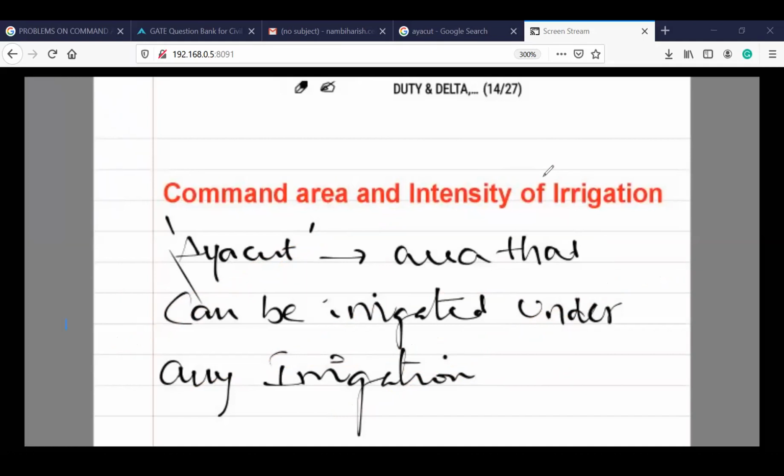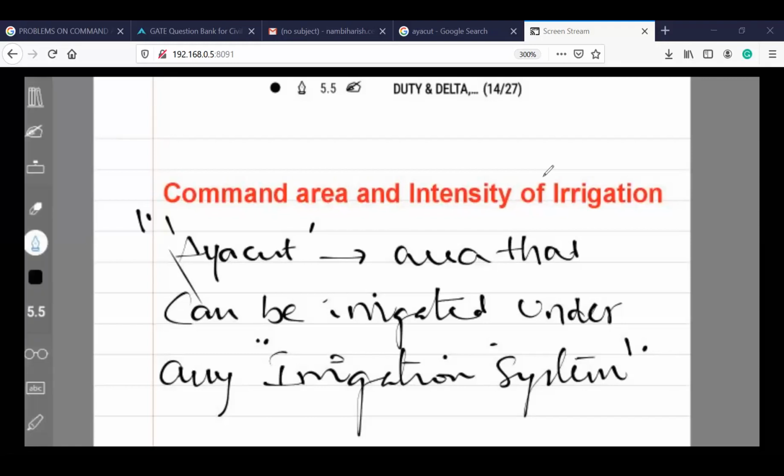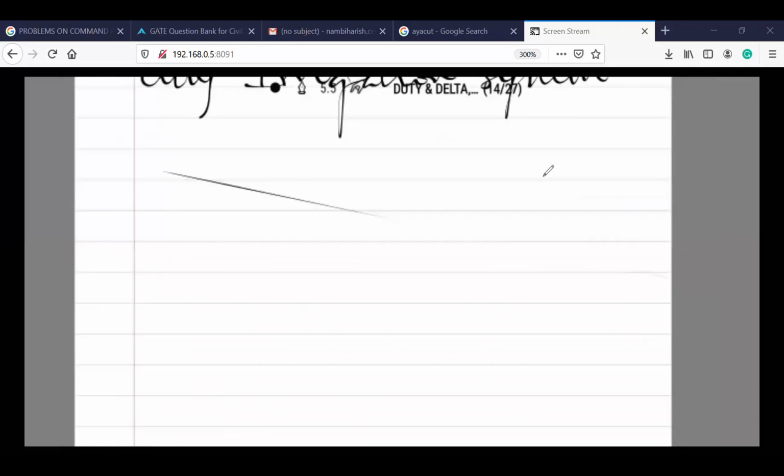Right. So come back to the session, please. So that is the irrigation command area. The command area is defined as the area that can be irrigated under a particular irrigation system. So how much area you can irrigate by constructing or implementing any irrigation system, we call it the command area. Getting a little bit more into this one, the command area is further divided into a few classifications. I will write it as CA, where CA is the command area.